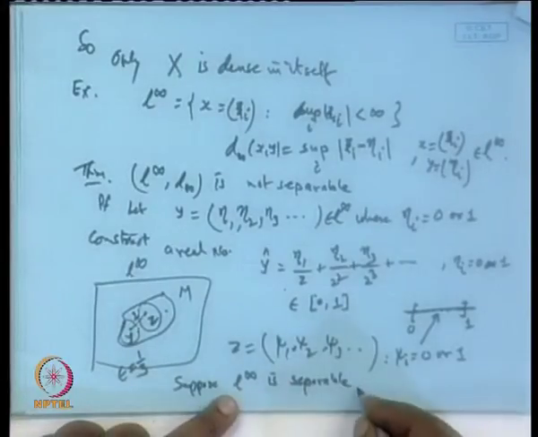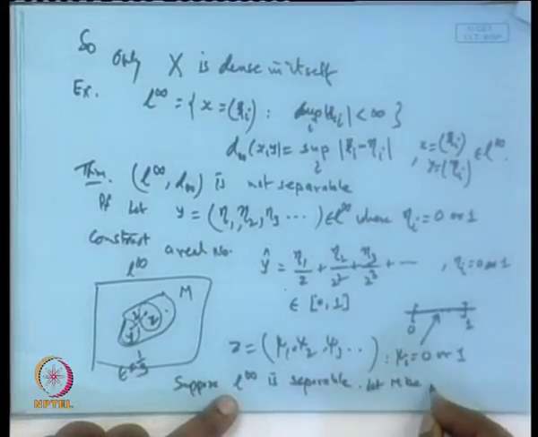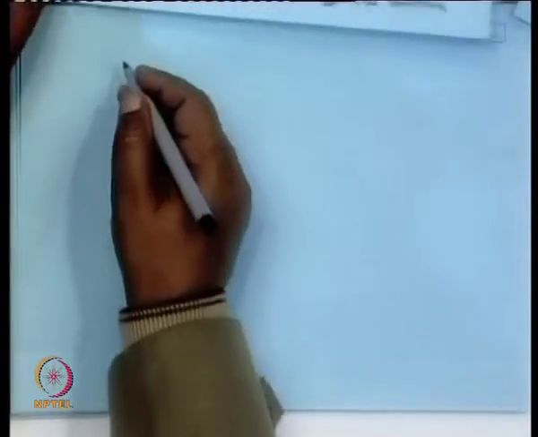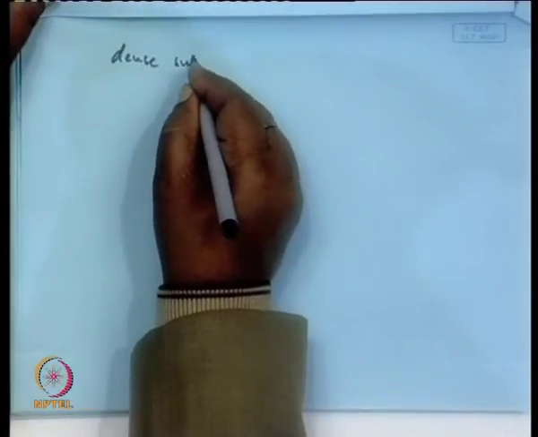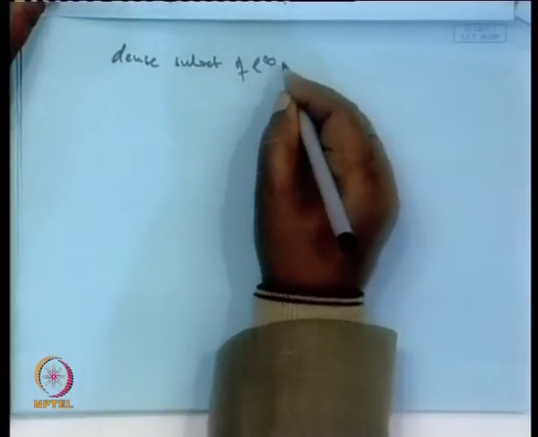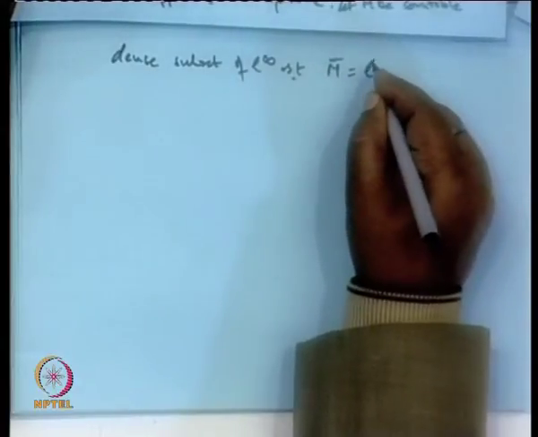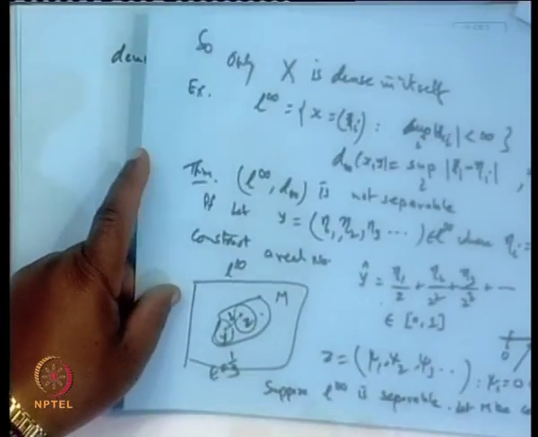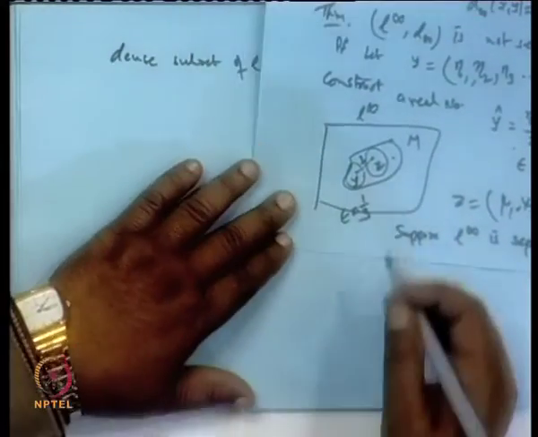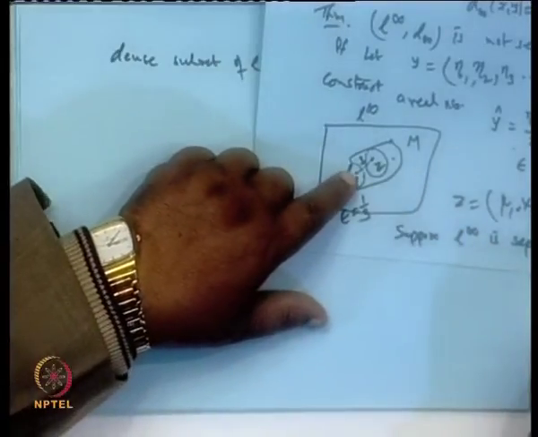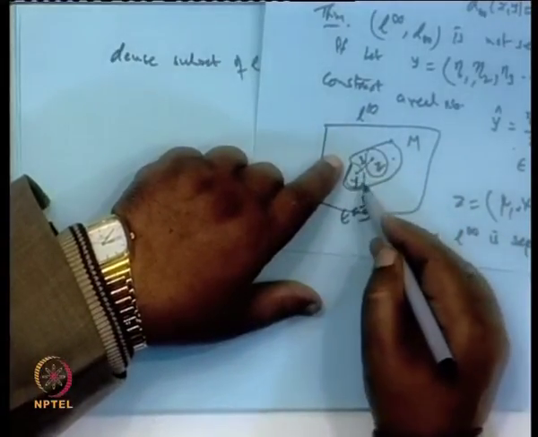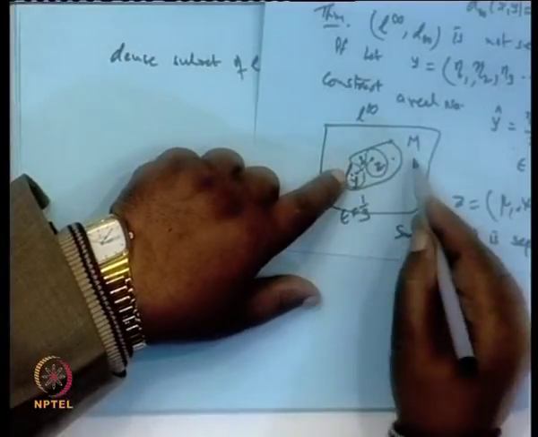So, let M be a countable dense subset of L infinity, such that the closure of this is equal to L infinity. Clear? Now, if the closure of this is L infinity and it is countable, then if we pick up any arbitrary point of L infinity and draw a ball, this ball must include points of M.